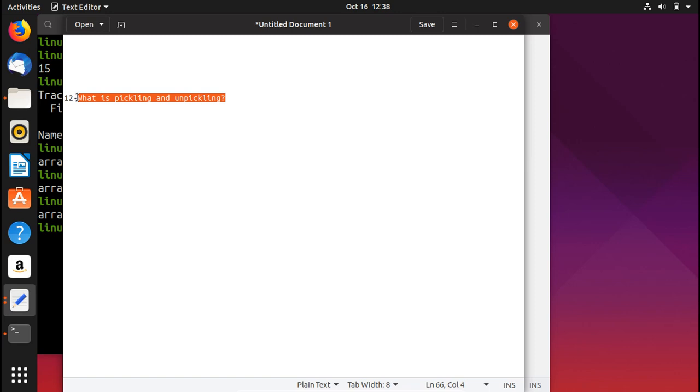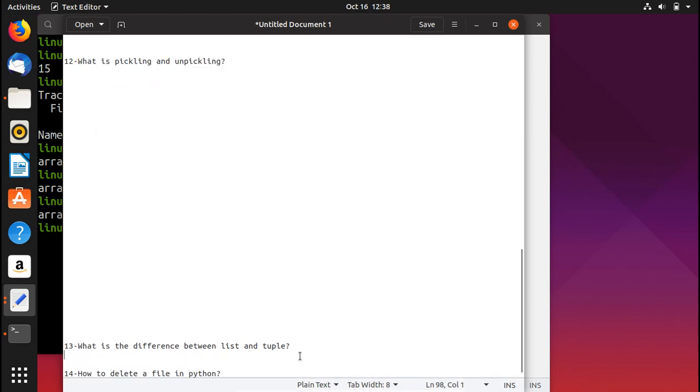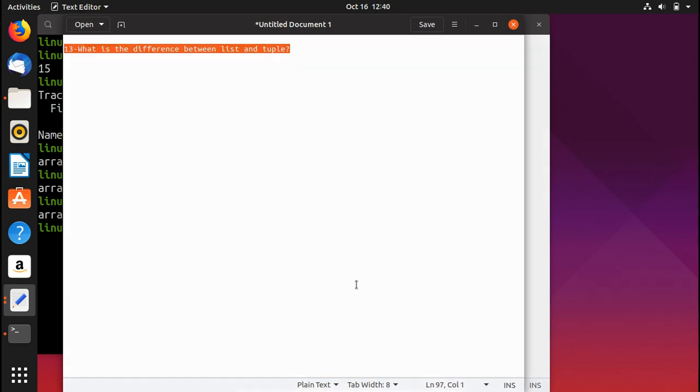Now let's move on to the next question, question number 13: what is the difference between list and tuple? The idea is that a list is mutable, and a tuple is not mutable. What is mutable? Mutable means that a thing can be changed or modified.